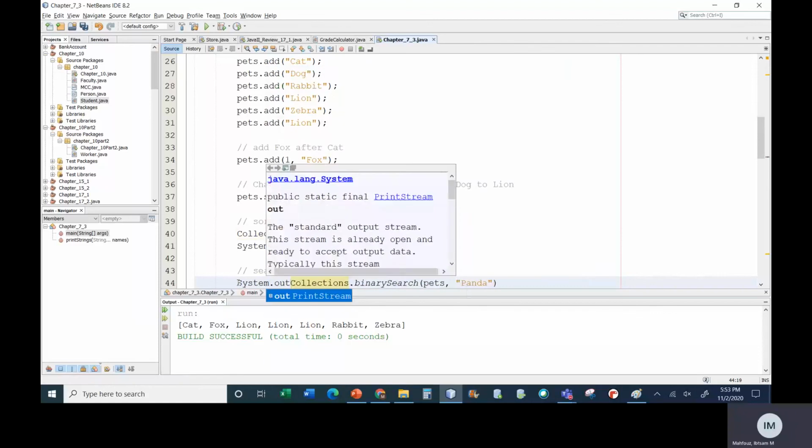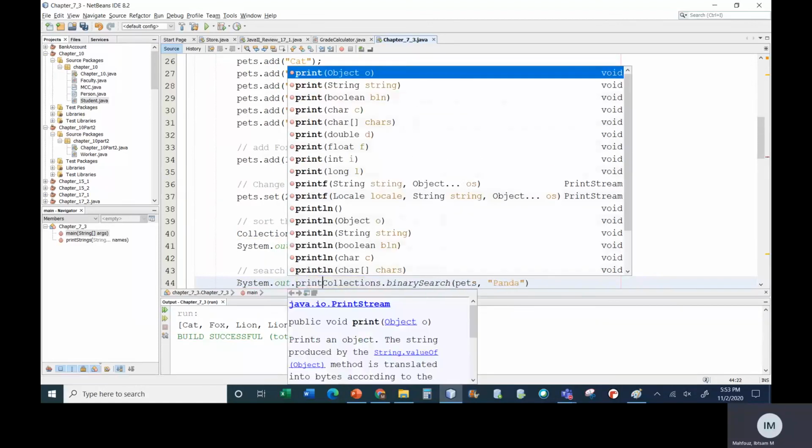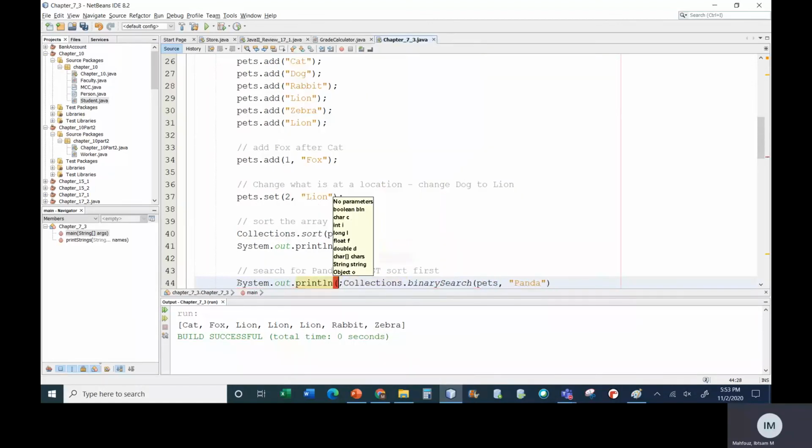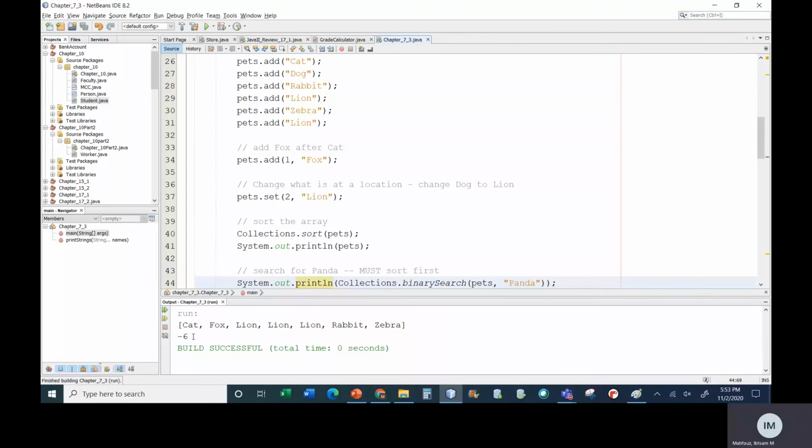And we said if it finds something, it prints the index of where it found it. If it doesn't find it, it prints a negative number. So here it printed a negative number, which means it didn't find it. Now, what if I want to find something that exists?